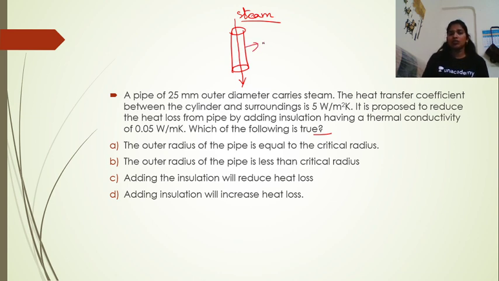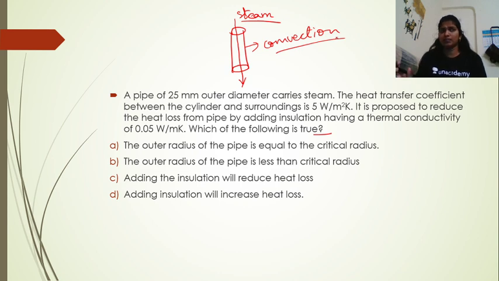From the walls to the ambient air it will be through convection. If we want to reduce the heat losses, then we add insulation. But to check the point up to which we have to insulate the pipe, we calculate the critical thickness of insulation, right?